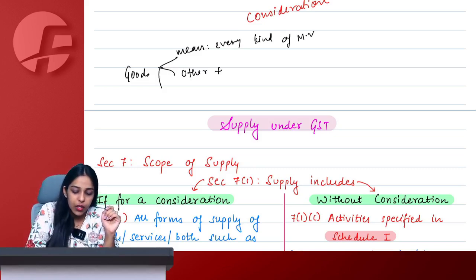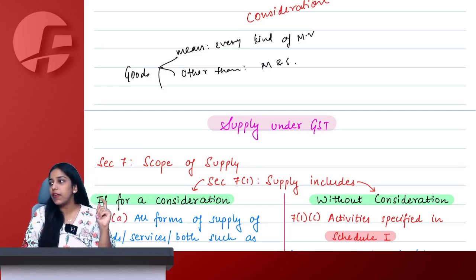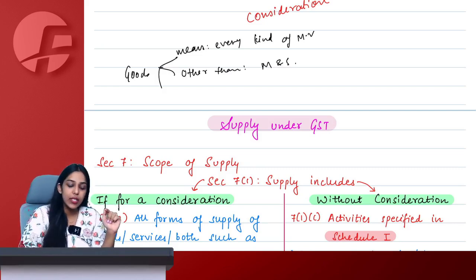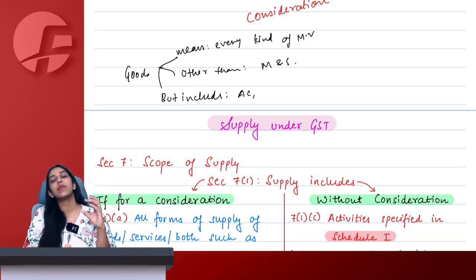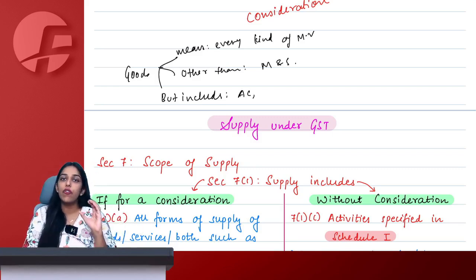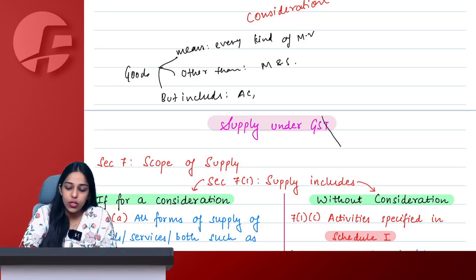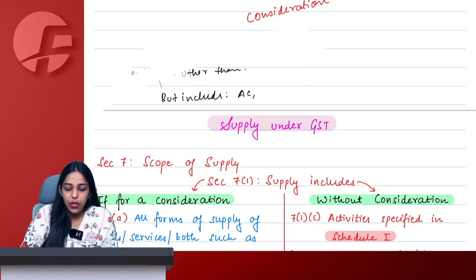Other than what? Money and security. Goods means every kind of movable property other than money and security, but includes what? It includes actionable claims or growing crops, grass, anything that is attached to or forming part of land, but which is agreed to be severed before supply or under a contract of supply. Everything will be considered as goods. Okay, ma'am. Then what about services?